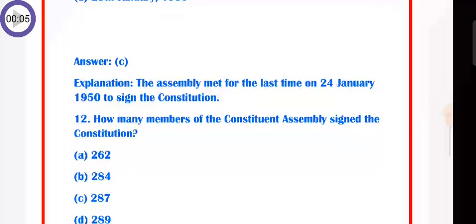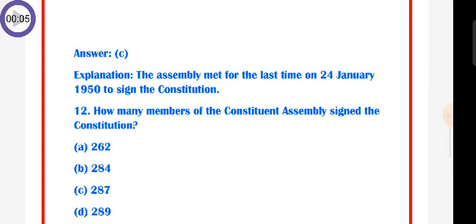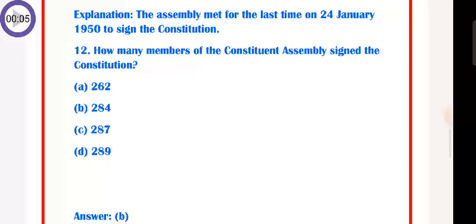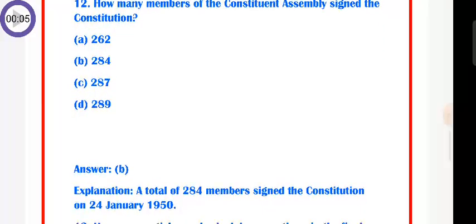Question number 12. How many members of the Constituent Assembly signed the Constitution? A. 262, B. 284, C. 287, D. 289. So the answer is a total of 284 members signed the Constitution on 24 January 1950.